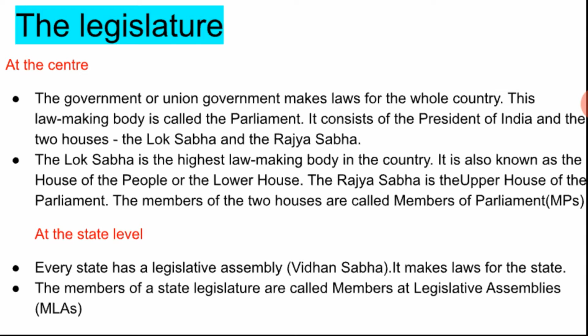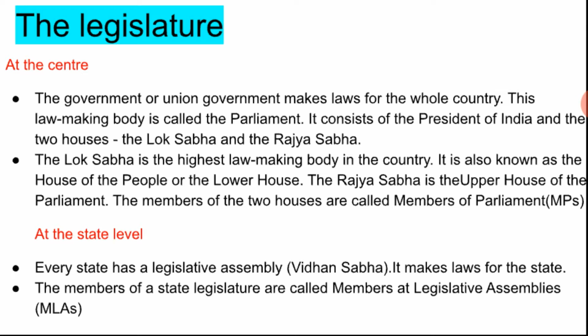Our parliament consists of the President of India and two houses. Which are those two houses? They are Lok Sabha and the Rajya Sabha. The Lok Sabha is the highest law making body in the country. Which is the highest law making body in the country? Lok Sabha. It is also known as House of the People or the lower house. So you can get the question, what is known as the House of the People? The Lok Sabha.